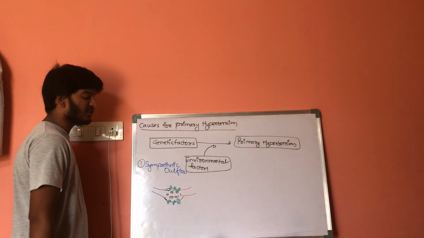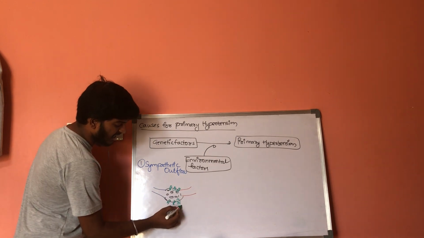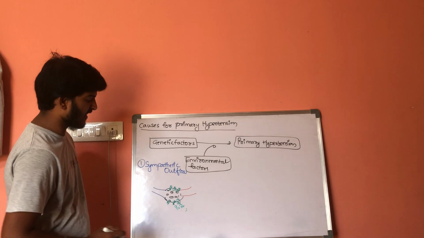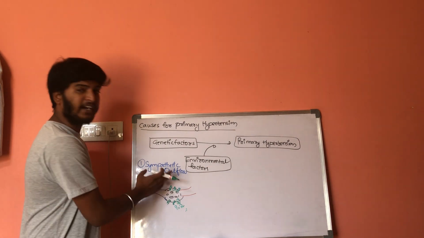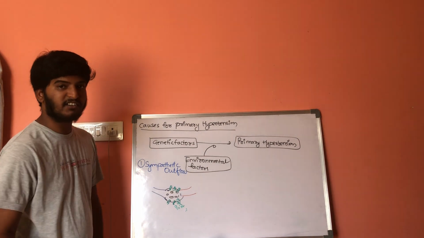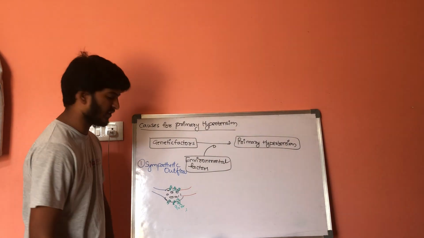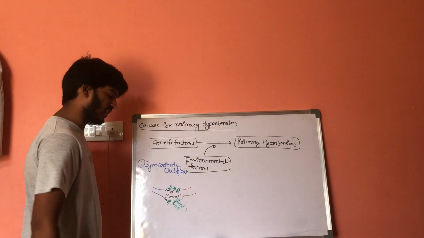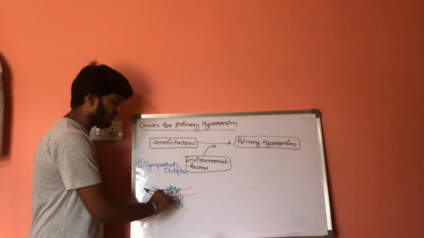Because of overstimulation, it will stimulate these calcium channels. Because of stimulation of calcium channels, there is more entry of calcium, an influx of calcium. If there is influx of calcium, there is more contraction. More contraction means the pressure will increase.